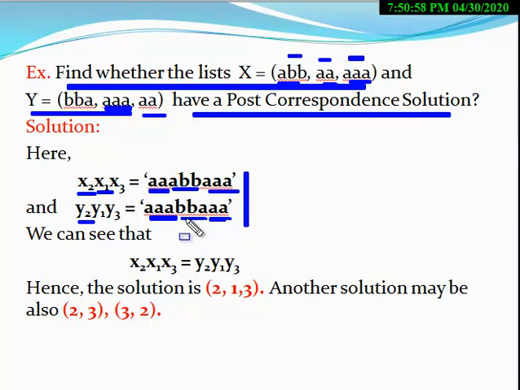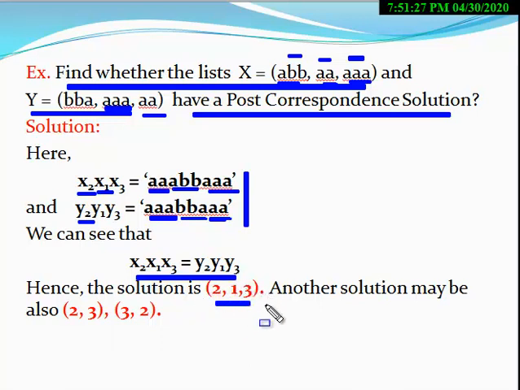It means the solution of this problem exists. That solution is 213. So clearly this and this are equal, these two sequences are equal. In which order will they be equal? The order is 213, so you have to find this order.